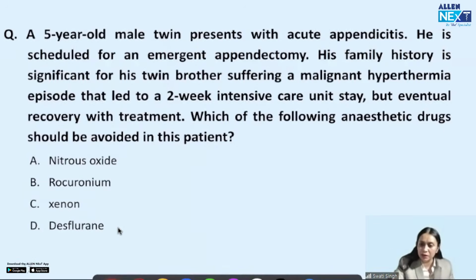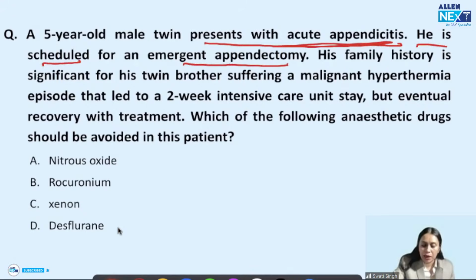Let us first discuss another very important topic of INI-CET, which is so commonly asked in the exam. A 5-year-old twin presents with acute appendicitis. He is scheduled for emergency appendectomy. His family history is that his twin brother suffered a malignant hypothermia episode and had a 2-week intensive care unit stay.